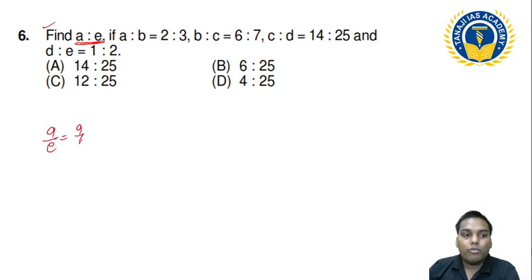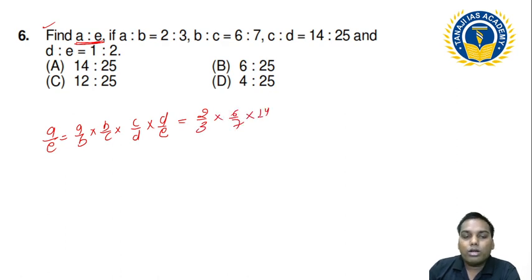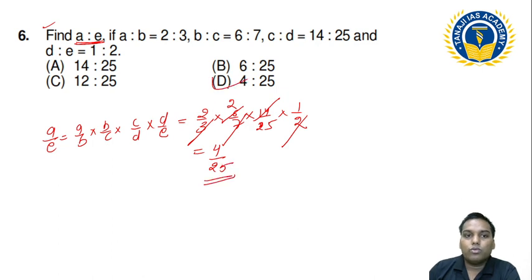That is nothing, a upon b into b upon c into c upon d into d upon e. Can I multiply with these number? 2/3, 6/7, 14/25, and 1/2. See, this 14 cancel with this 14, this 3 cancel with this 2, so this is nothing 4/25. So directly you will get as a D as my answer.